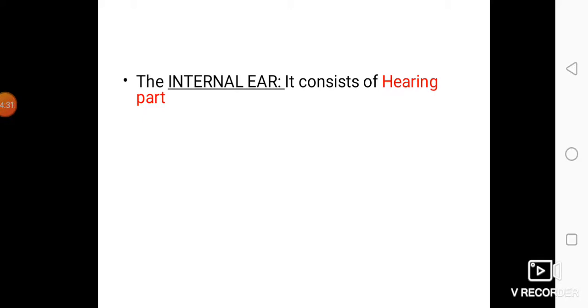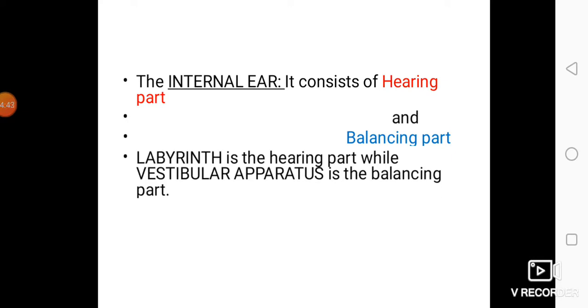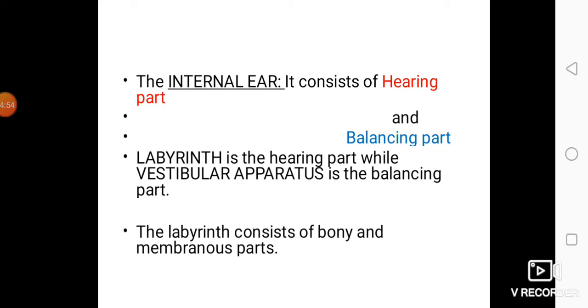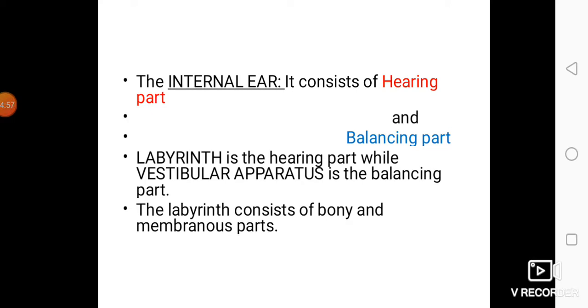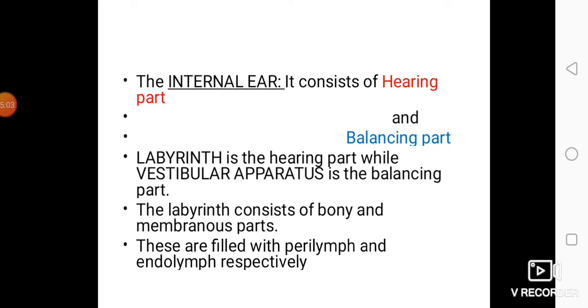The internal ear consists of hearing part and balancing part. Labyrinth is the hearing part, while vestibular apparatus is the balancing part. The hearing part of human ear is called as a labyrinth, which is present in the internal ear, while the balancing part is called vestibular apparatus. The labyrinth has got bony part as well as membranous part. These are filled with the perilymph and endolymph respectively. That is, the bony part is filled with the perilymph while the membranous part is filled with the endolymph, which are nothing but fluids.